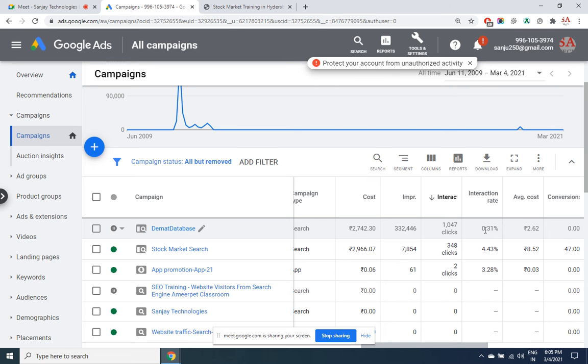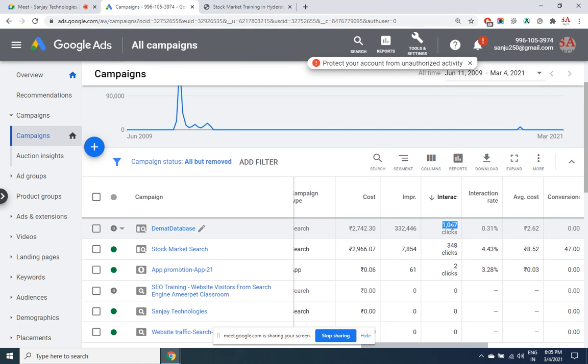Now I am paying for this figure. 99.7% of people did not show interest in my ad, even though they were my keywords. That means people are interested in DMAT database and all that, but they were not interested in my ad. I am not paying for those 99.7% people at all. I am not paying for people who are just seeing my ad. I am paying for people who have clicked on it.